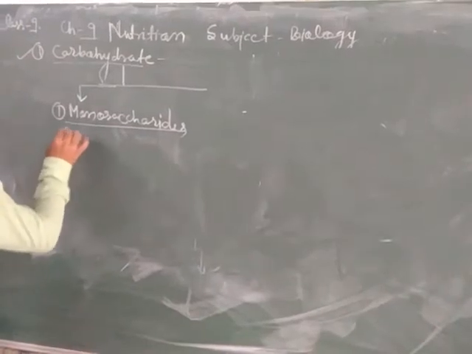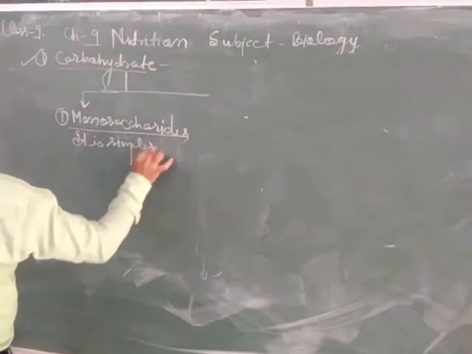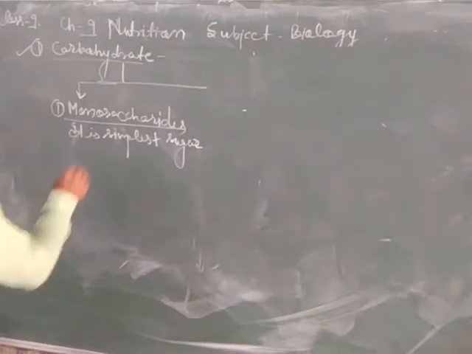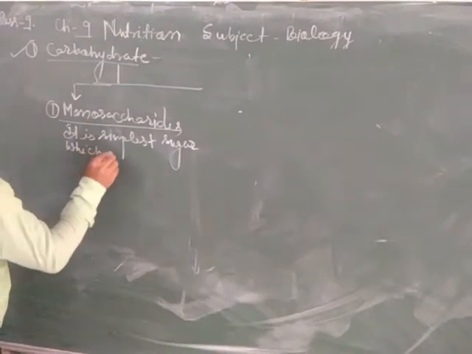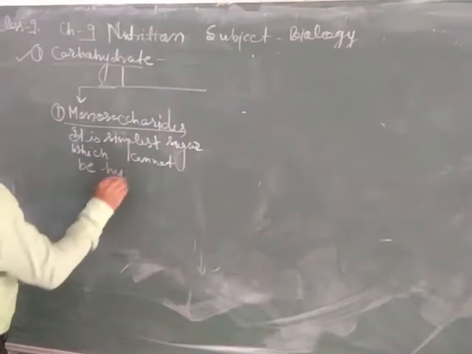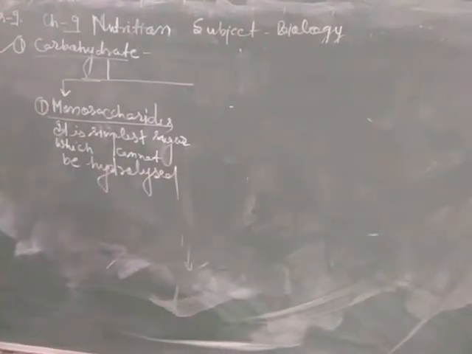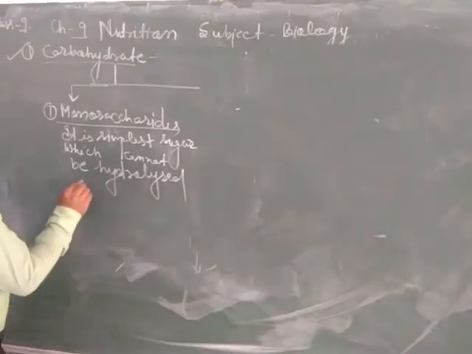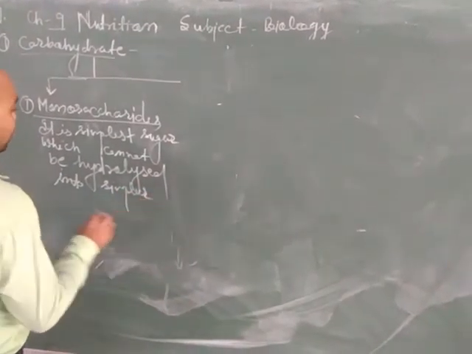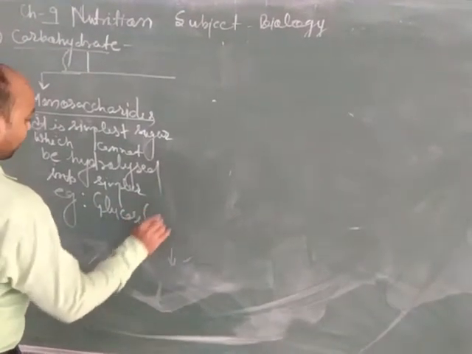It is the simplest form of sugar, which cannot be hydrolyzed by enzyme into simpler compounds. The example of monosaccharide is glucose.